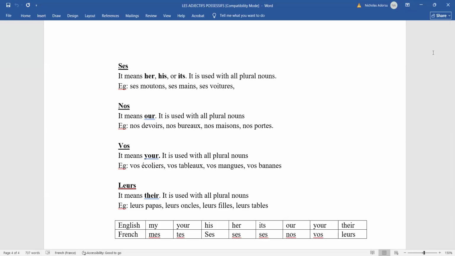When we come to the masculine singular, we have mon, ton, son, notre, votre, leur. Then feminine, ma, ta, sa, notre, votre, leur. But the plural is mes, tes, ses, nos, vos, leurs. Are you getting it now? Mes, tes, ses, nos, vos, leurs. All right, great. Any other question for the possessive adjectives?